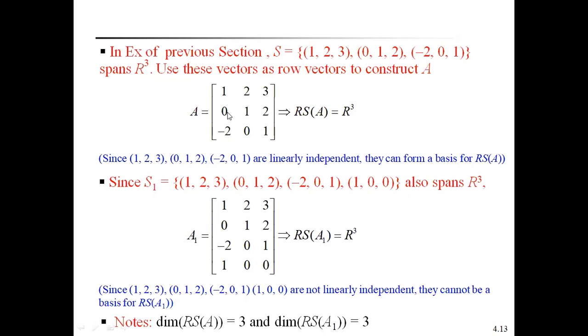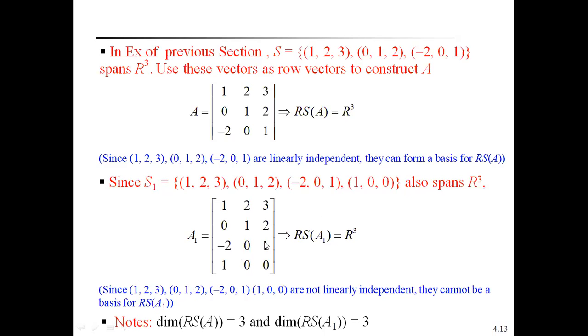But the first example forms a basis for the row space of A because these three vectors are linearly independent, whereas these four row vectors are not linearly independent, so they cannot form a basis for the row space of A1. That means the dimension of the row space of A is equal to 3.